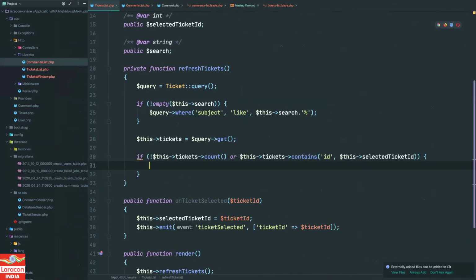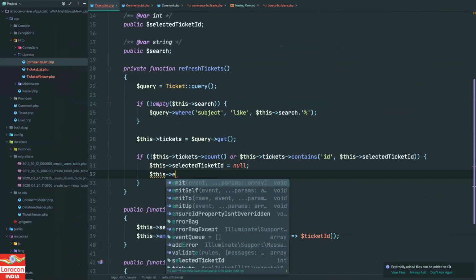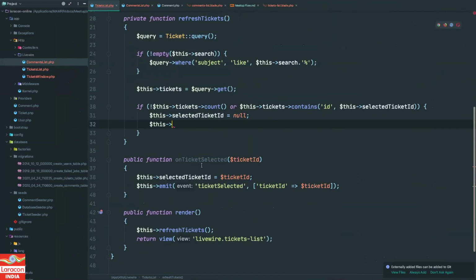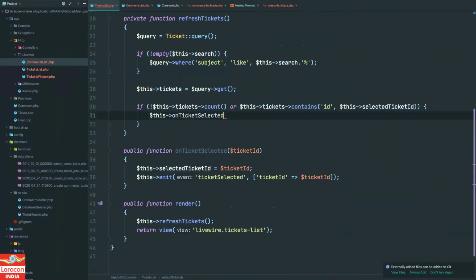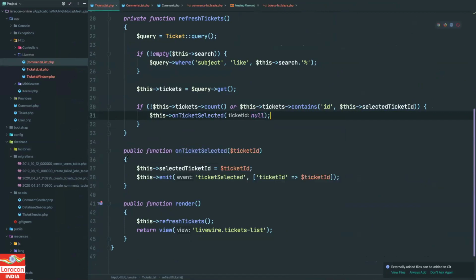I will say this dot selected ticket ID is equal to null, and I do not need to emit, I can directly call this function. I can say on ticket selected, I will pass null. So what it will do, it will set my selected ticket ID to null because it is no more selected, and it will tell the comments list component that now the ticket is null, right?